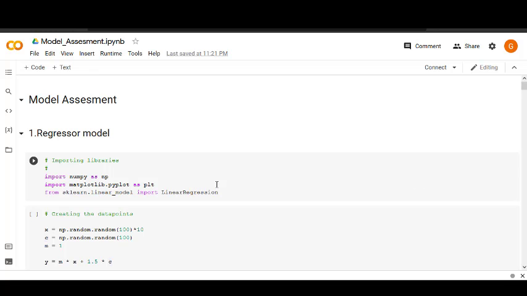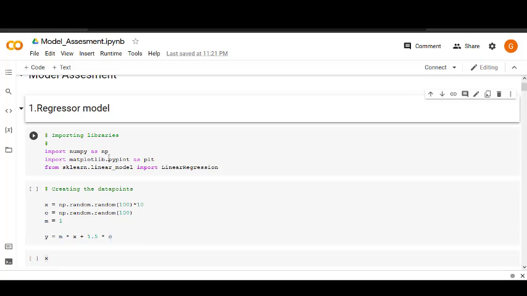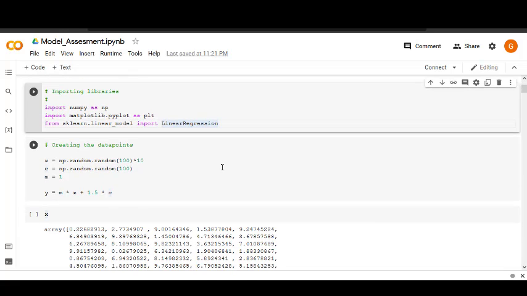Hello, now in this part of the video, let's see how we need to code our model so as to get the useful details required for model assessment. First, for the regressor model, we need to import certain libraries which we will require for calculation of the required parameters. First is NumPy, second is matplotlib, and third one is sklearn.linear_model import LinearRegression.